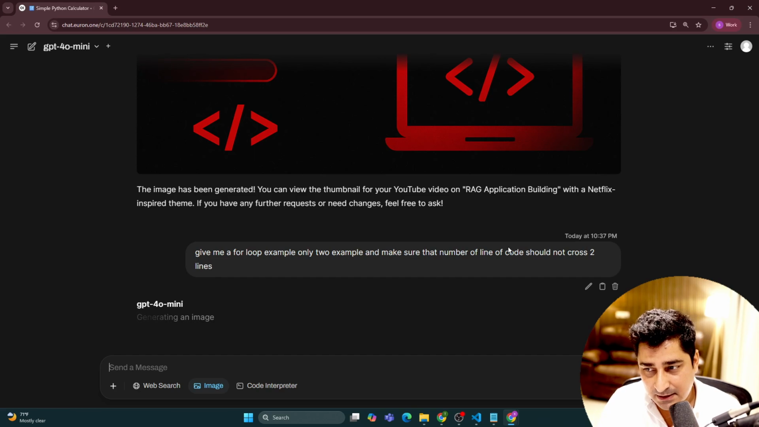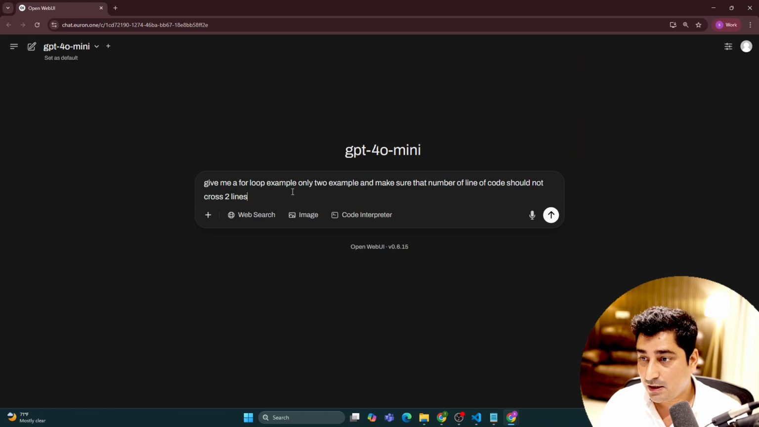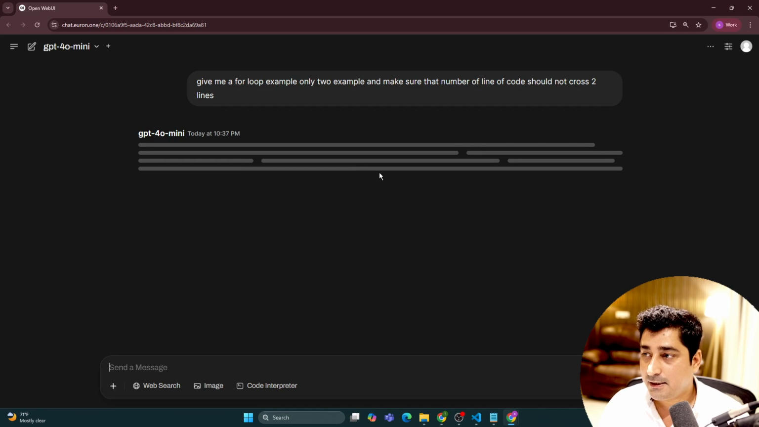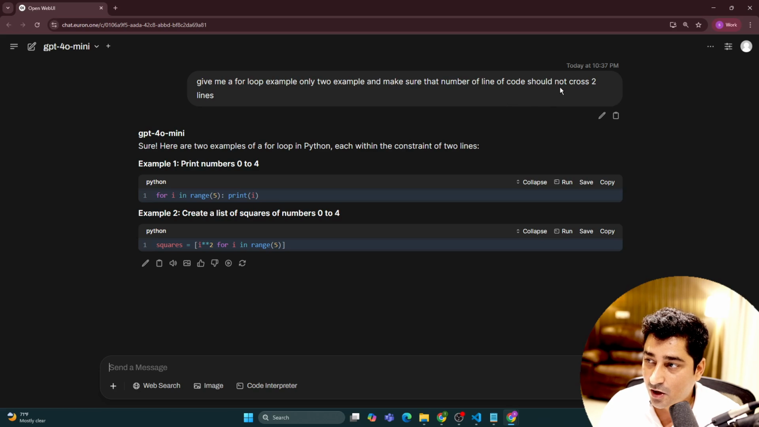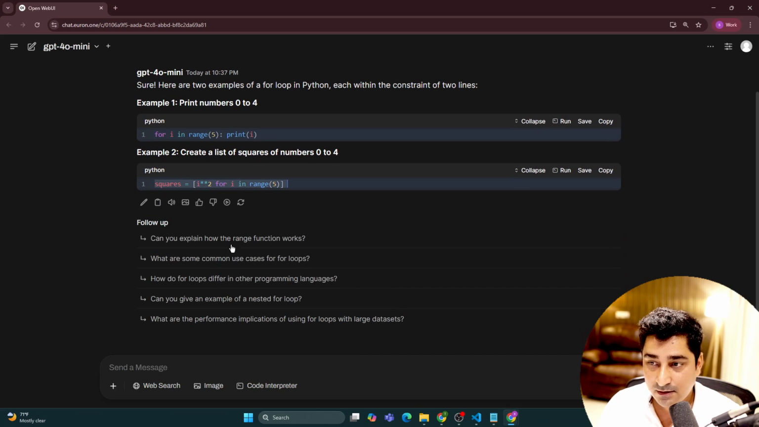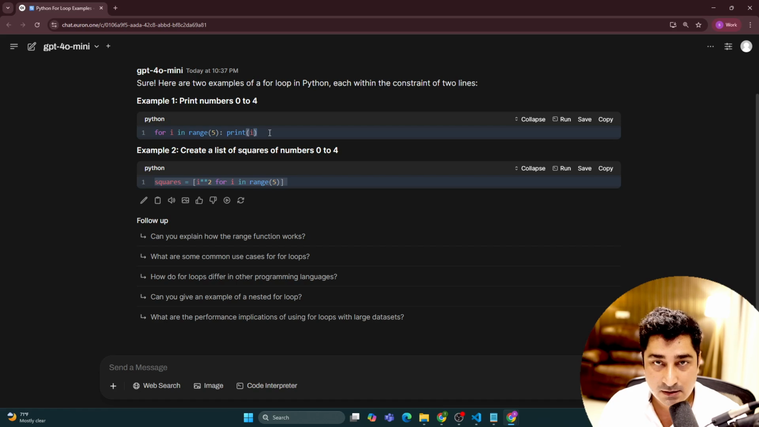If I'm going to ask a system to generate, okay, it has started generating the image. My bad, my image was on. So maybe I can try to use a new chat. And yeah, I have given a very clear instruction that it should not cross more than 2 lines. And I believe it is obeying my instruction, right? So it has given me 2 examples, and again, I don't think that it is crossing 2 lines of code.